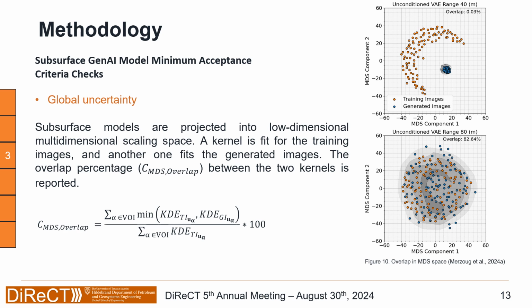So we use multidimensional scaling, and in order to avoid any visual inspection, what we do is fit two kernels: a kernel for the training images and a kernel for the generated images.